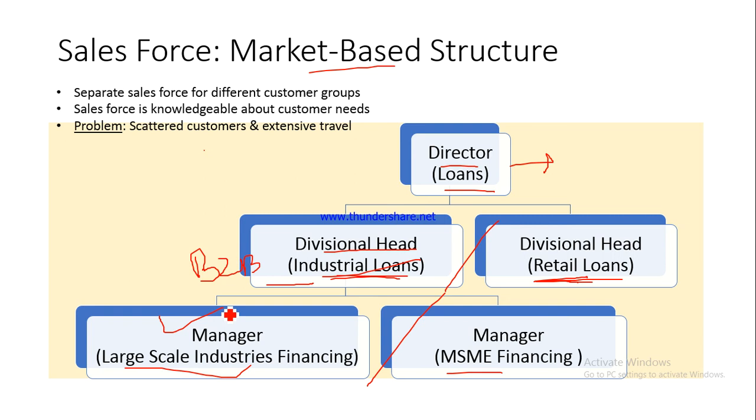Then there are large scale industries in the Delhi, Noida and Okhla area. Then there are large scale industries around Lucknow also, and then there are large scale industries in Tamil Nadu, Chennai also. So a salesperson who is catering to large scale industries will have to be selling to all these customers who are scattered across the country, which means the salesperson would have to travel a lot, and the traveling allowance would be much higher for such salespersons. So this is one basic problem with the market based structure or the customer based structure.